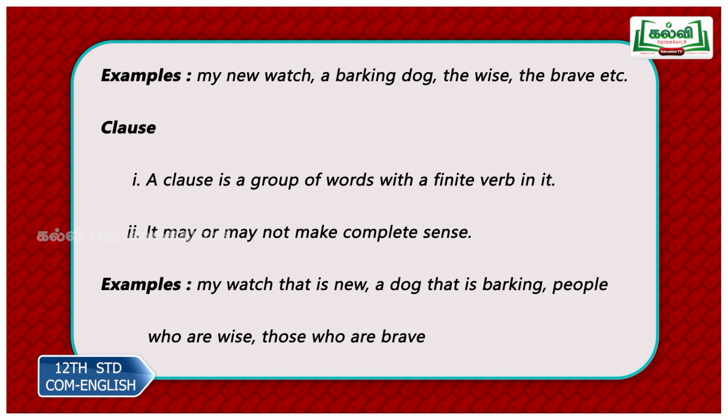Examples: my watch that is new. So you have the verb here. My watch that is new, incomplete. A dog that is barking, finite verb. People who are wise, so are, finite verb. Those who are brave are, finite verb.